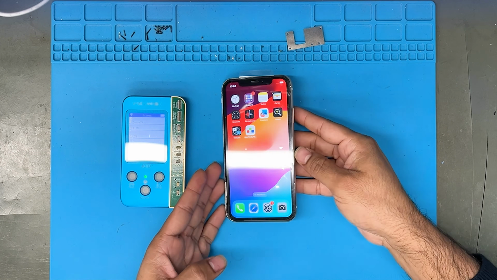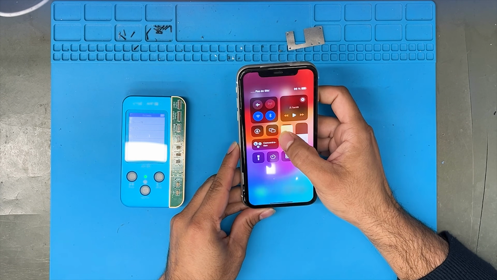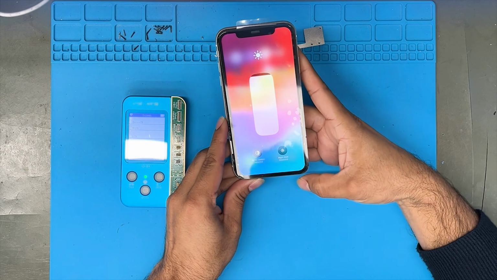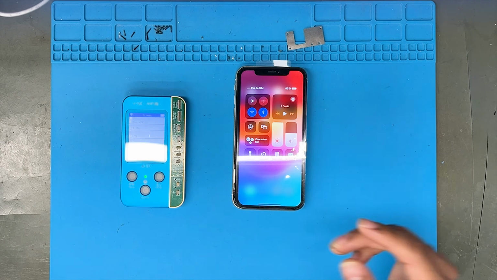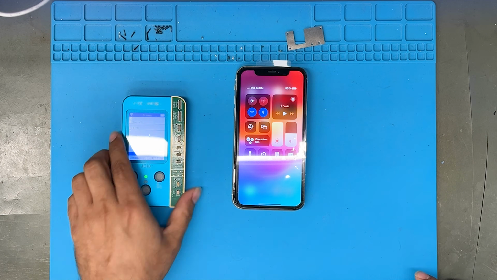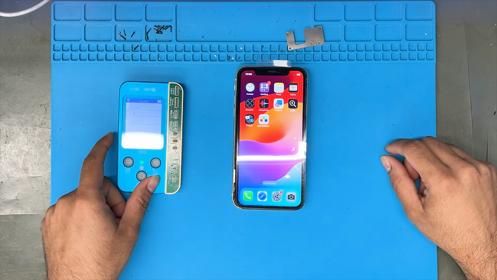I just changed the screen. See, I'm checking that there is no true tone. We need a JCID programmer machine, which we will use for it.